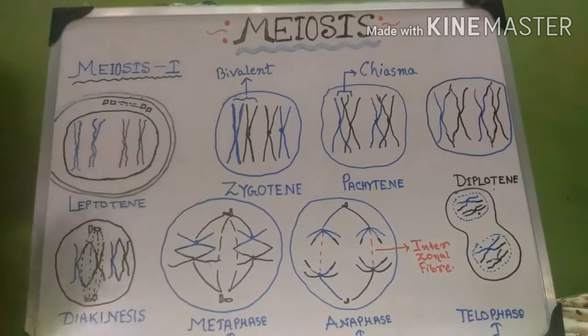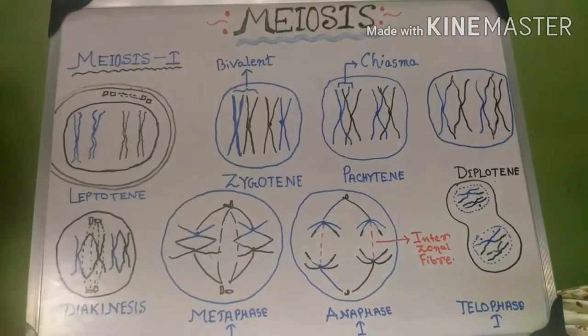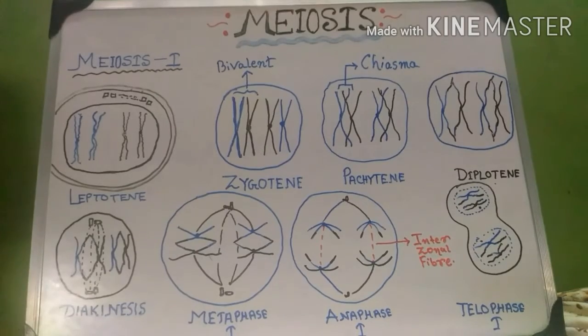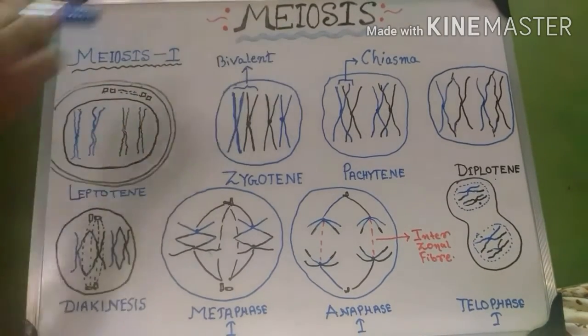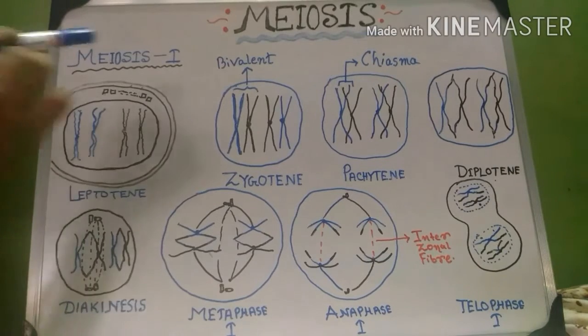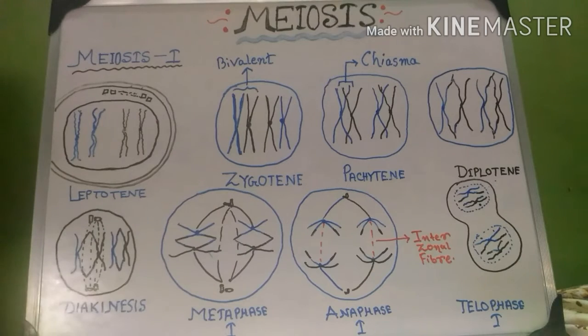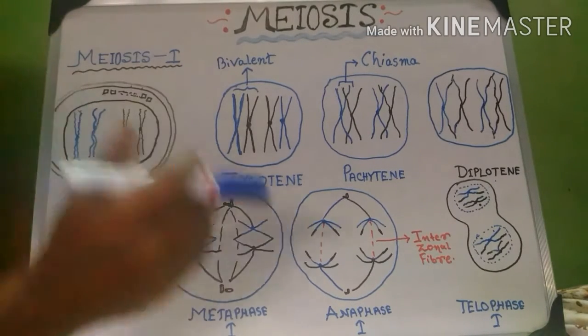Before we start the process of meiosis cell division, we should know the place of occurrence and the purpose of meiosis. Meiosis cell division happens exclusively in the gamete mother cell in all higher living organisms and all other organisms too. So the gamete mother cell is the exclusive place for meiosis. And what is its purpose? The purpose of meiosis cell division is to produce gametes.